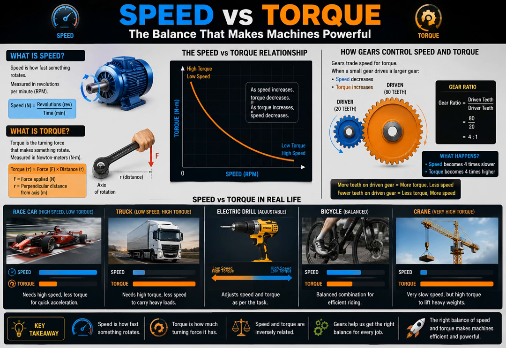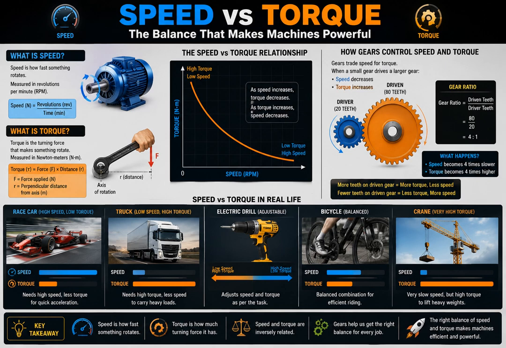Now look at this graph in the center. As speed increases, torque decreases, and as torque increases, speed decreases. This is one of the most important principles in mechanics. Machines always trade between speed and power.